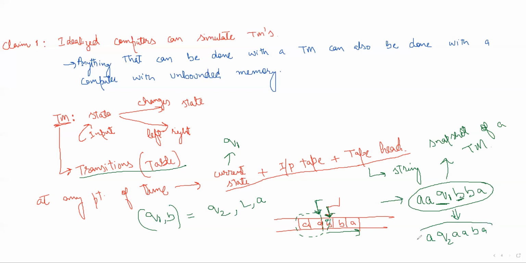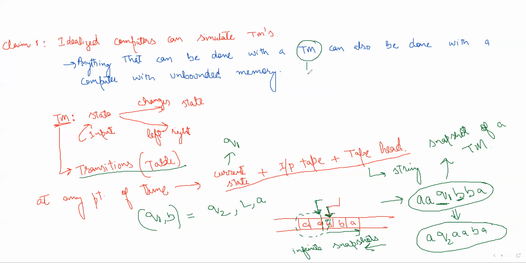This is another snapshot. So how many snapshots are possible? There are infinite snapshots. But we don't have to store infinite snapshots. We have to only store a single snapshot. If we have a computer with unbounded memory, then we can store all the details of a Turing machine.